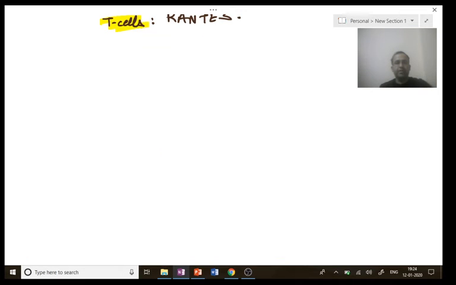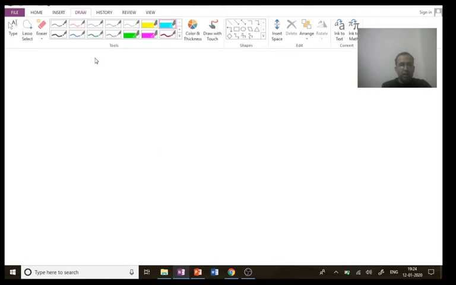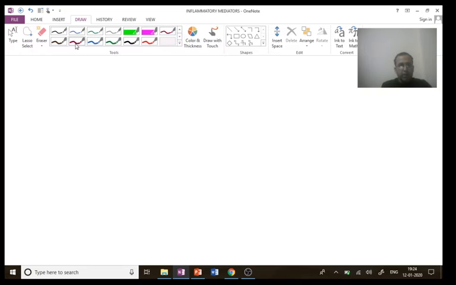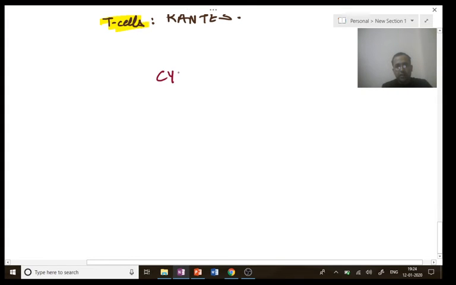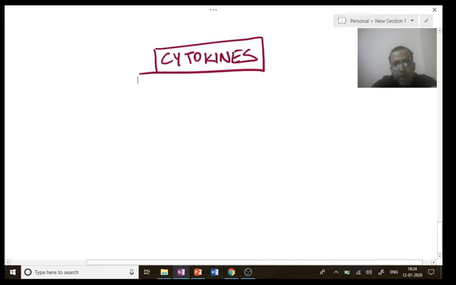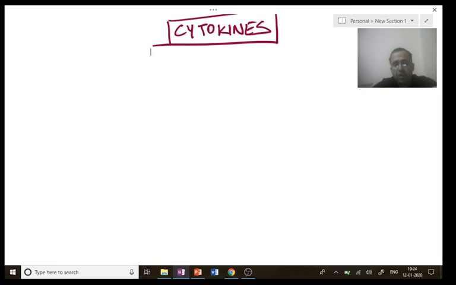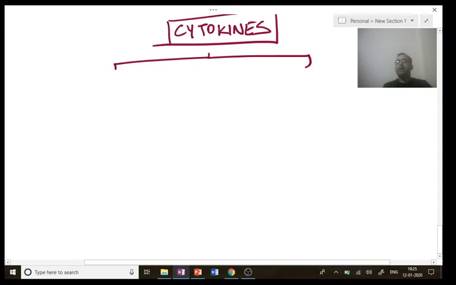First point. Starting with cytokines, I can divide the cytokines into two types, that is the acute and the chronic inflammatory mediators.